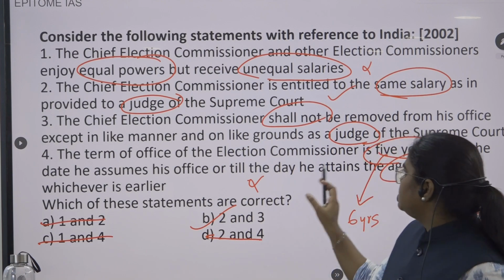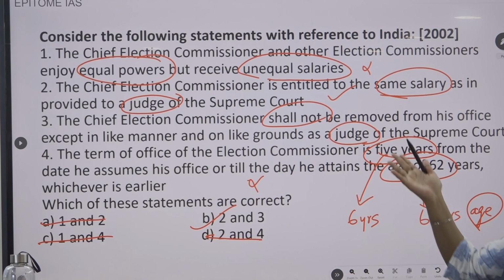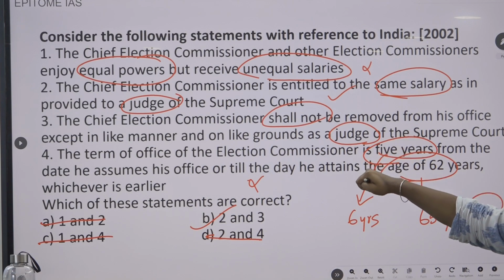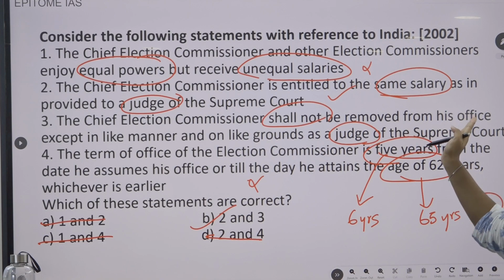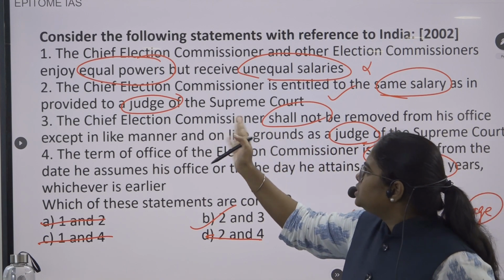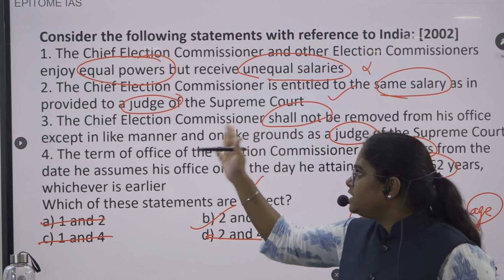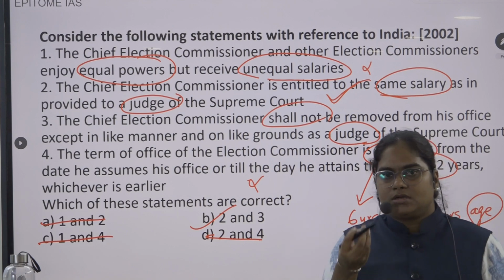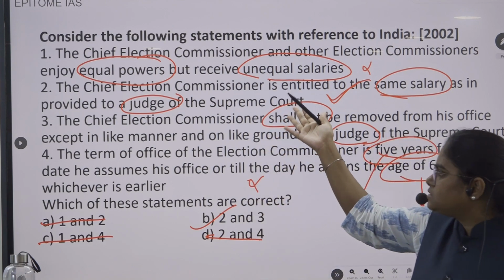Okay. Now we'll talk about option 2 and option 3. Option 2, the chief election commissioner. Okay, we saw this, right? The chief election commissioner is entitled to the same salary as provided to a judge of the Supreme Court. So again, yes, this is true. He will be receiving a salary equal to that of a judge of the Supreme Court. This statement is a correct statement.